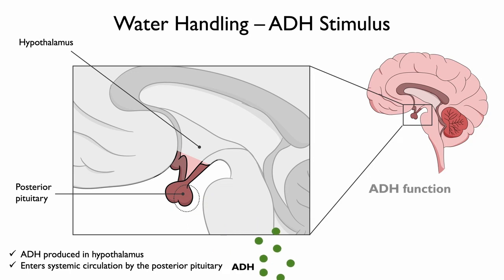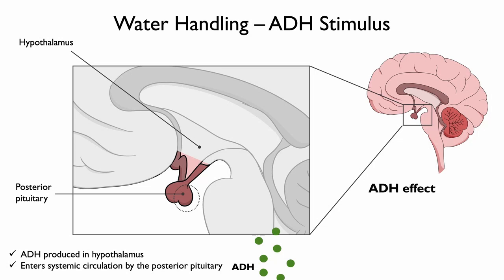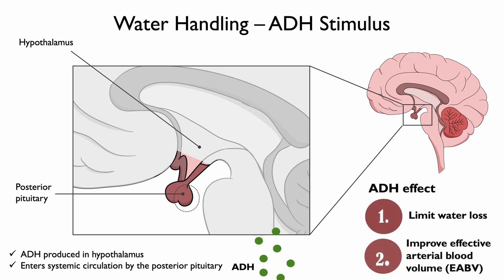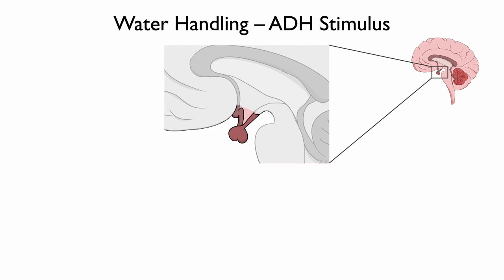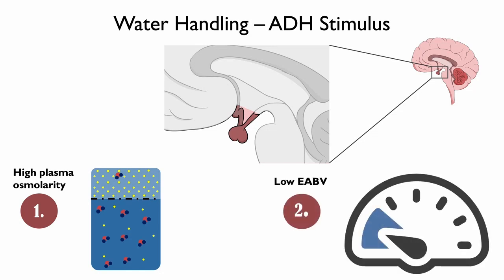The primary function of ADH is to signal the kidney to reabsorb water and stimulate an increase in peripheral vascular resistance, aka systemic vasoconstriction. The overall effect is to limit water loss and improve effective arterial blood volume. Two main conditions stimulate the production and release of ADH. 1. High plasma osmolarity, and 2. Low blood pressure, also known as low effective arterial blood volume.